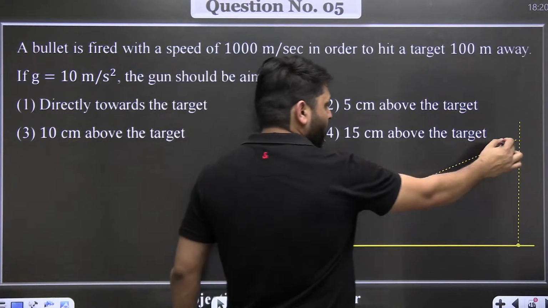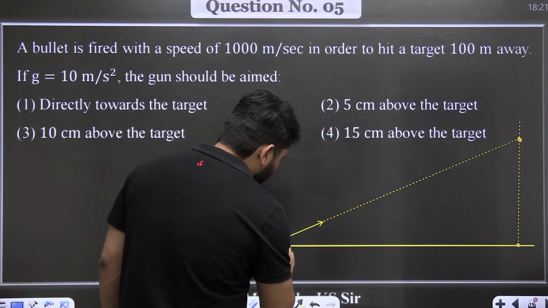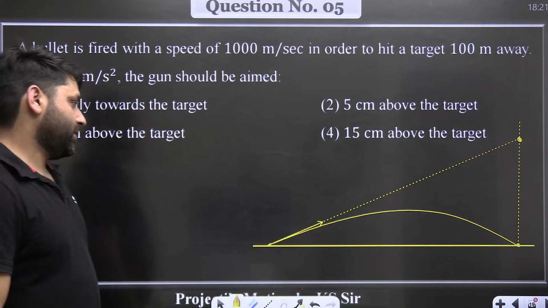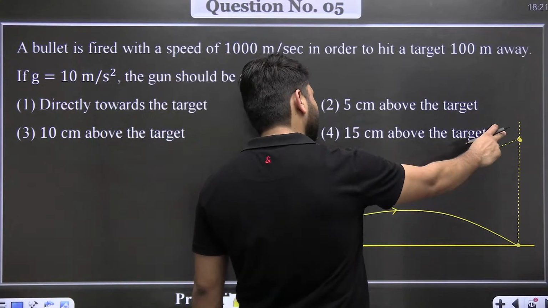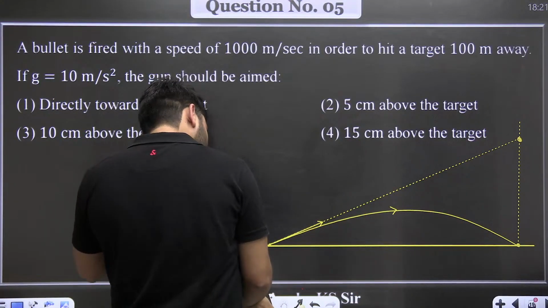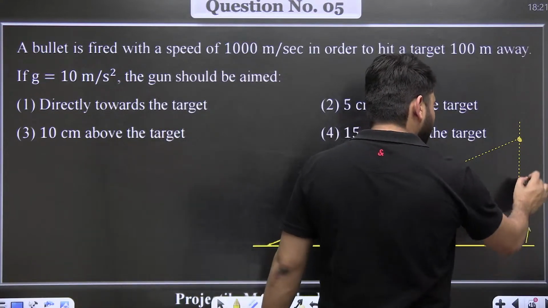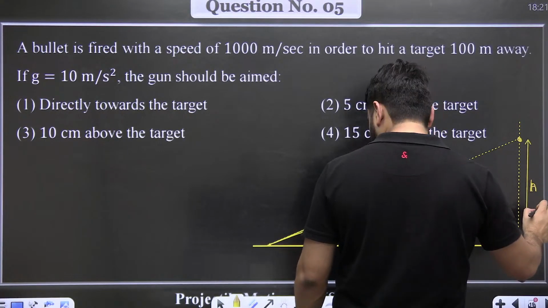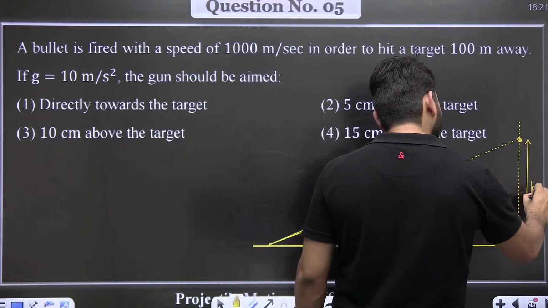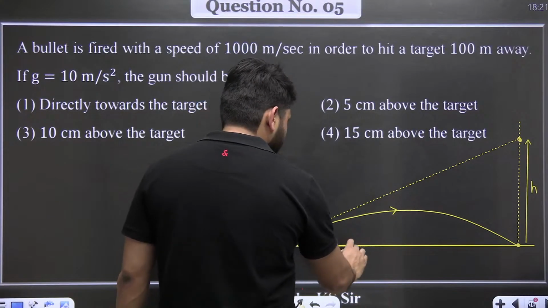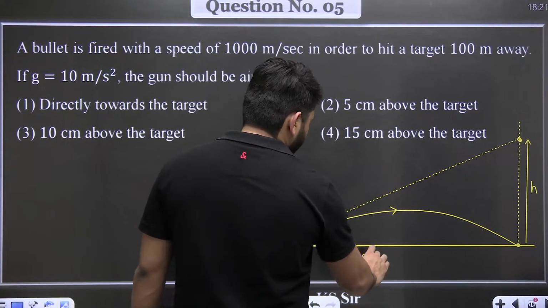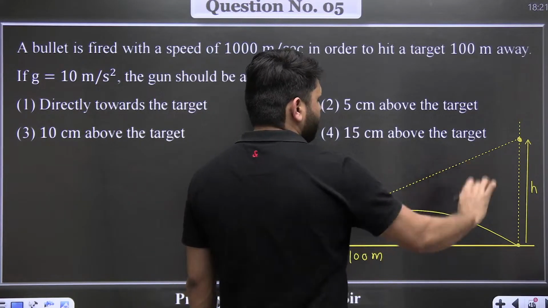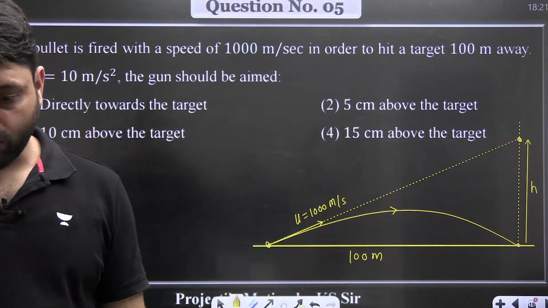You will aim at this point, then the bullet will go like this. This will be the path of the bullet. If you aim at that point, the bullet will hit here. So this height is h, which we have to find. This h we have to find, and this distance is given as 100 meter. u is given as 1000 meter per second. How can we find that h?